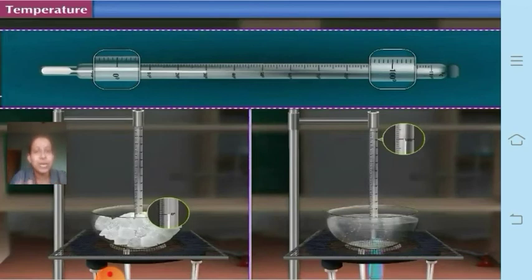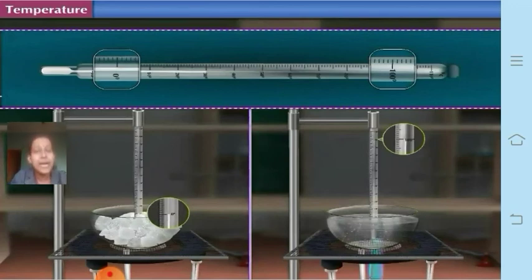For that we require some measuring instrument which will give an accurate reading, and that is nothing but a thermometer. You learned about the thermometer in the previous grade, that it is divided into different divisions, and the smallest division is 1 degree Celsius.